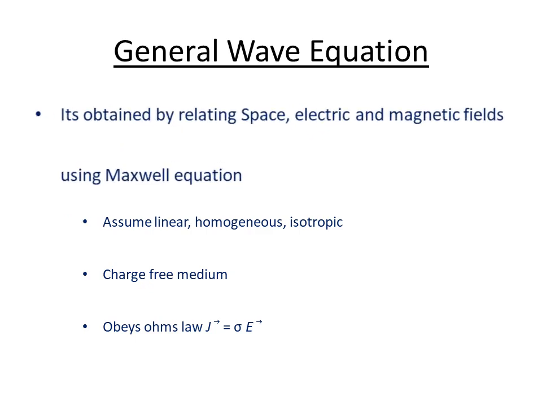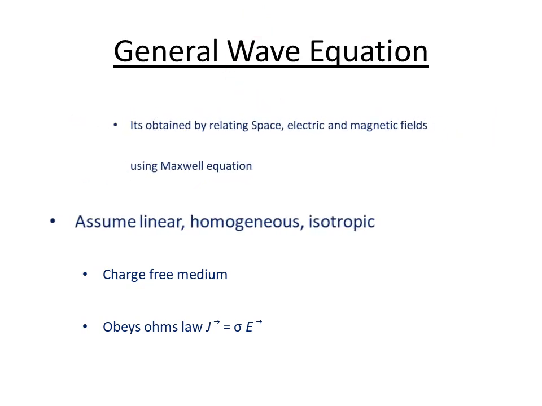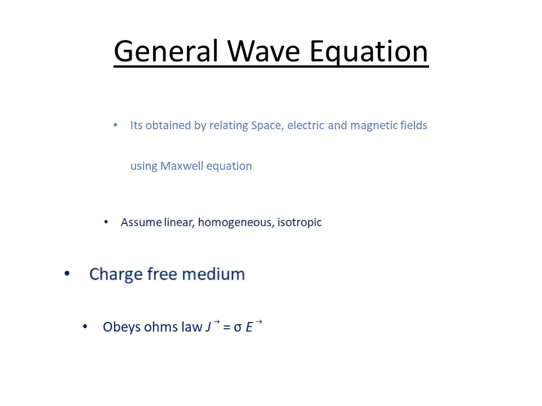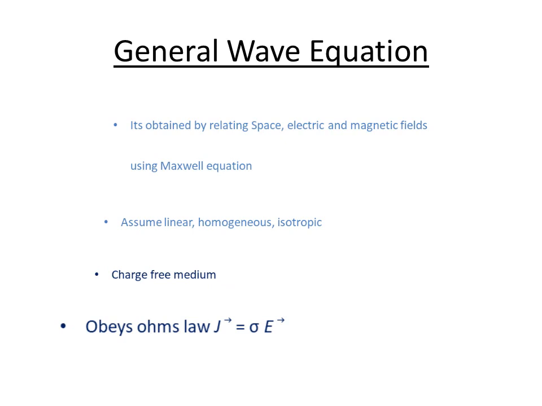While deriving the general wave equation, we should relate the space, electric and magnetic fields using Maxwell's equations. Maxwell's equations hold for both static and time varying fields. To derive the wave equation we have to take time varying fields. Also, we assume the medium is linear and homogeneous, and charge free, so there is no other charge in the medium. Our wave equation should also obey Ohm's law, that is J vector equals sigma E vector.